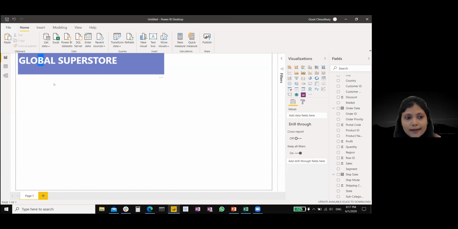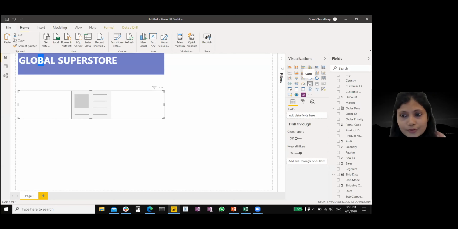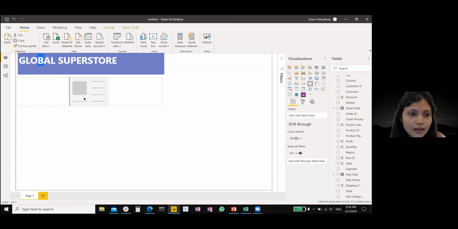Next, we'll add some metrics cards over here. So this is a sales data we have, and the first metric that we would like to show in this data would be total sales. So we have to select the card visualization from this visualization pane, and then resize this again, resize this and add sales over here.